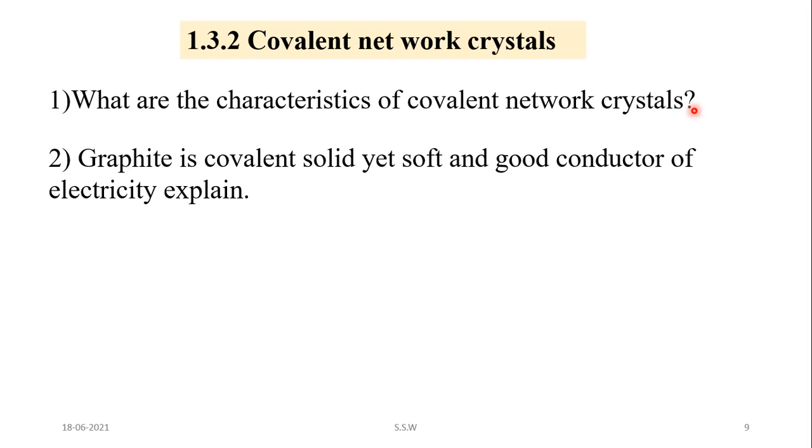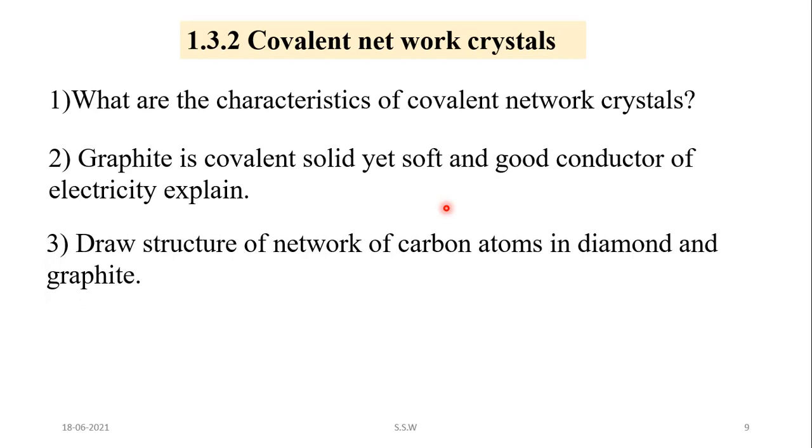In case of graphite, carbon undergoes sp2 hybridization, and each carbon atom forms 3 covalent bonds with other 3 carbon atoms, and the 4th electron is used for pi bonding, and these pi bonded electrons are delocalized, and because of this graphite can conduct electricity. So delocalized electrons are present, and to conduct electricity, free electrons are required, and therefore it is a good conductor of electricity.